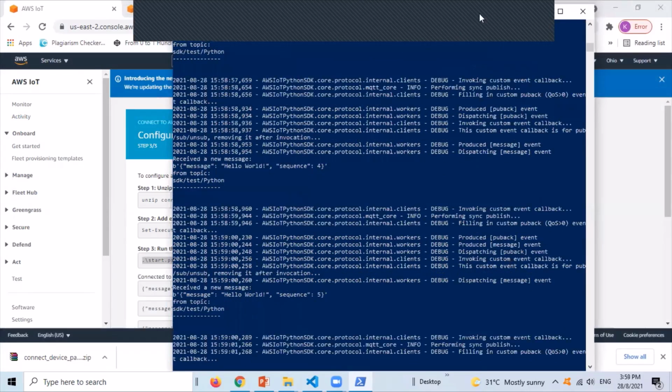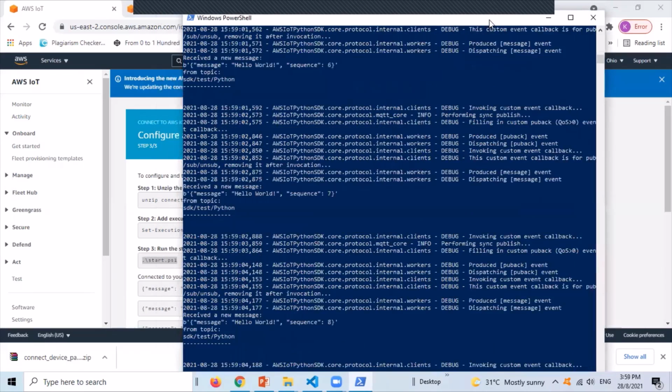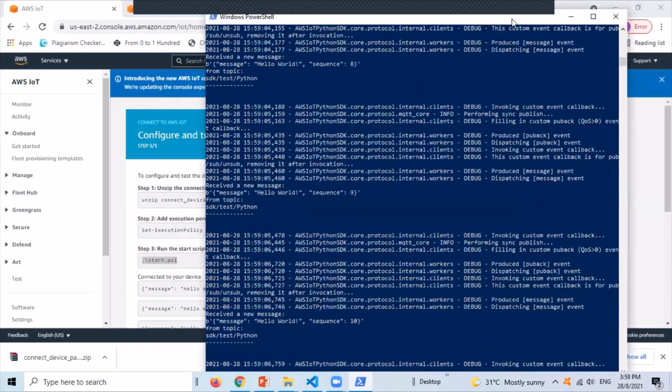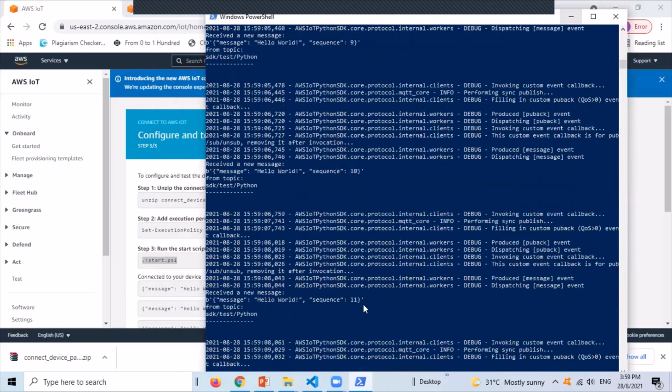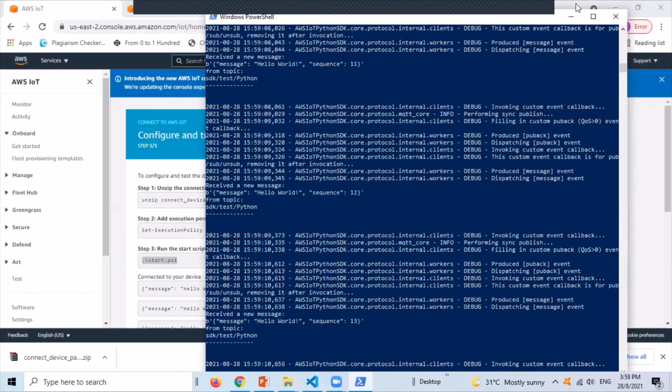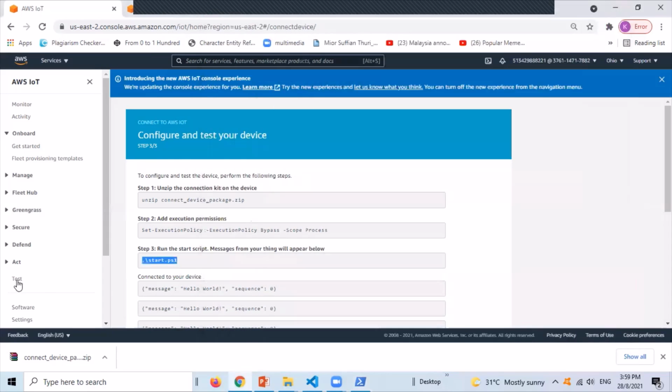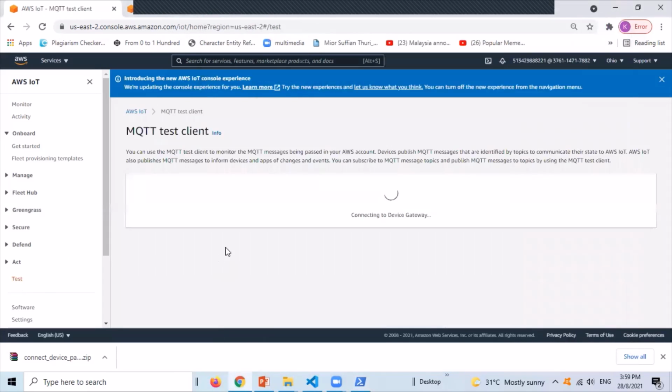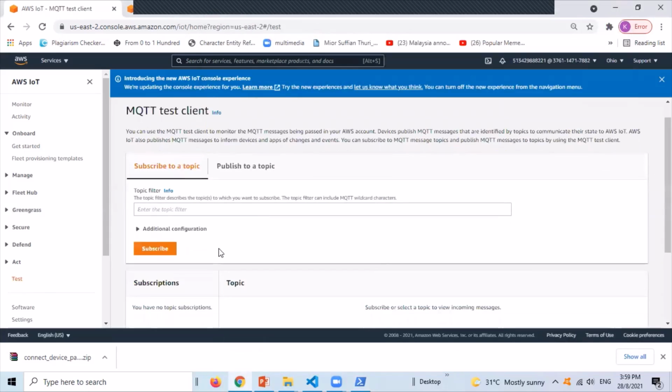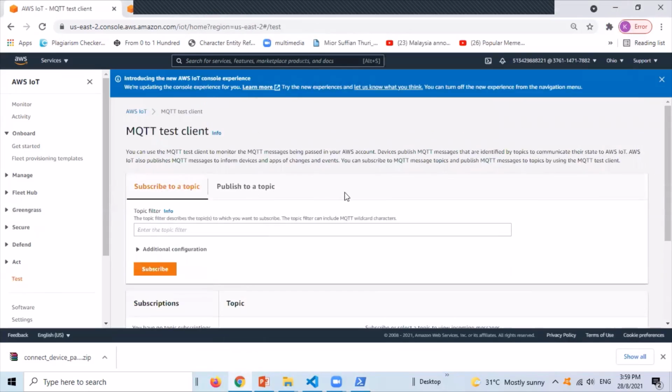With the device successfully connected to IoT Core, we can publish or subscribe to a topic. Go to the test page. In this part, we can subscribe to a topic from the device or publish a topic to the device.